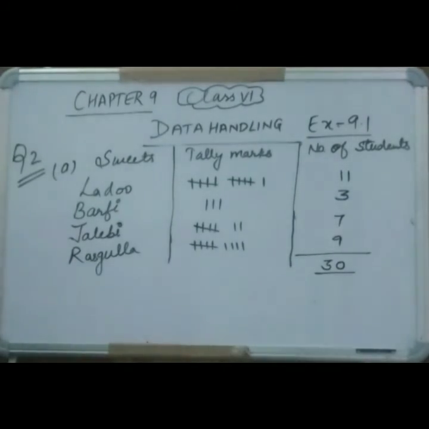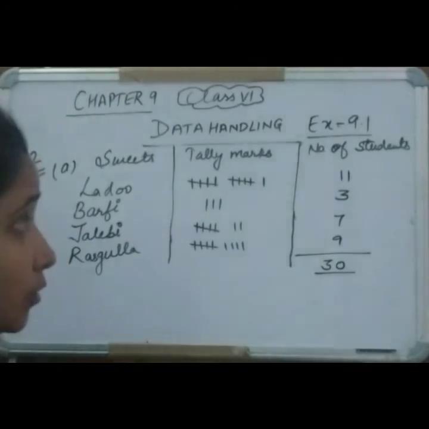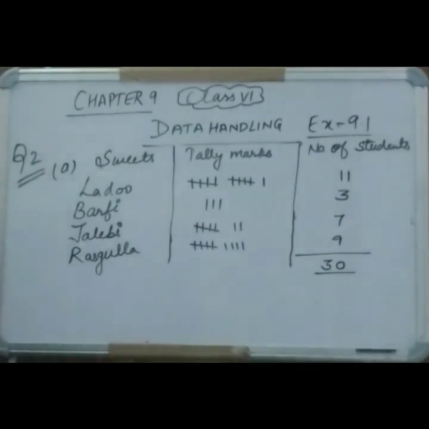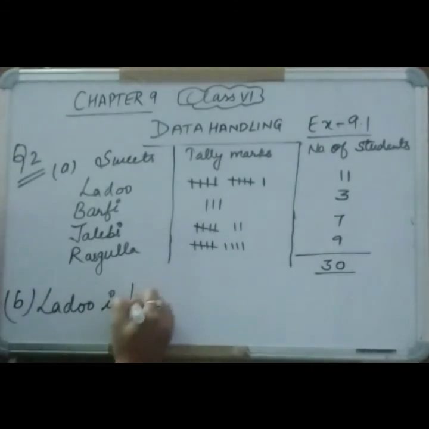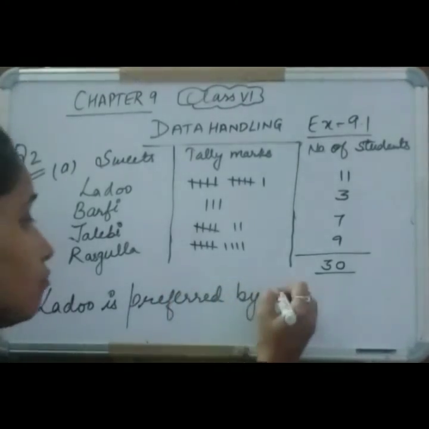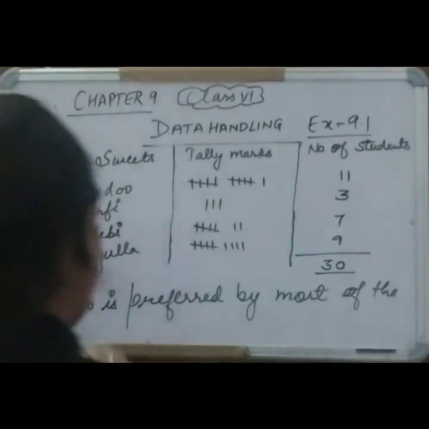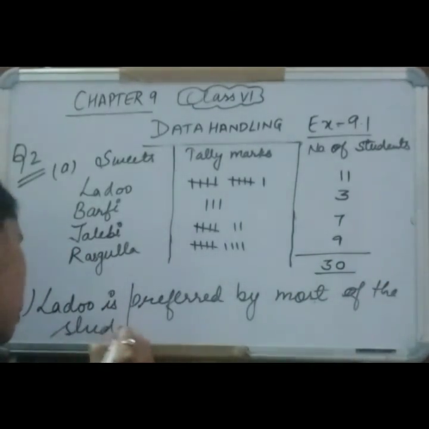Now the second question is, which sweet is preferred by most of the students? Now see, how many times is laddu coming? 11. And the rest are less than 11. It means laddu is preferred by most of the students. So in part B you will write: Laddu is preferred by most of the students.